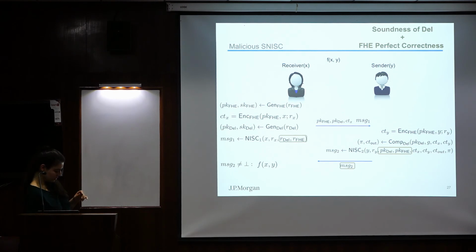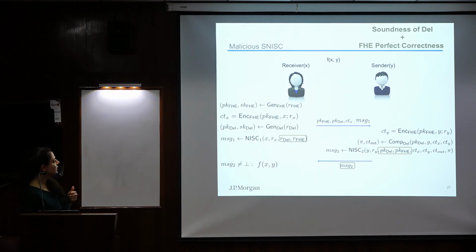So let's recall again. Now if we have the spooky interactions, what does it mean? It means the following. The malicious sender, even without knowing what is X, can influence the result that the receiver is going to output in some undesirable ways based on X. Without knowing what is X and without being able to decrypt, he would be able to influence that. So now when we want to simulate the receiver, that is going to be a problem.